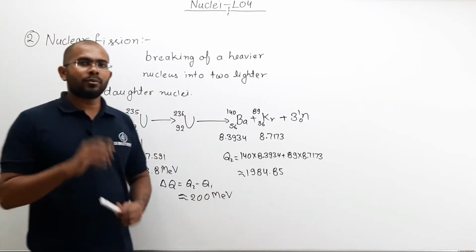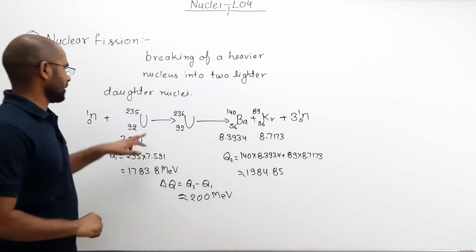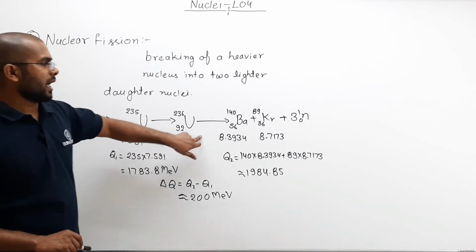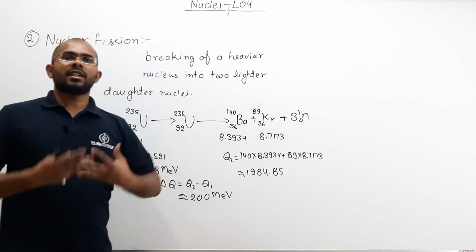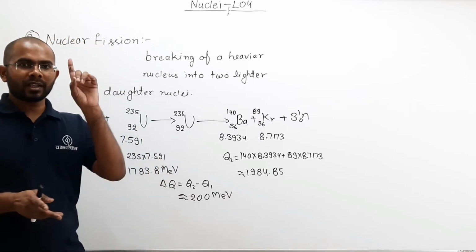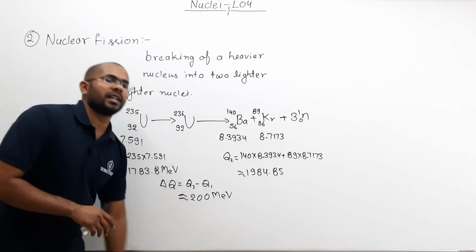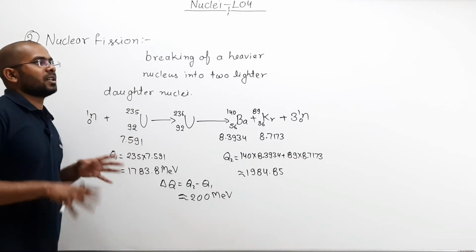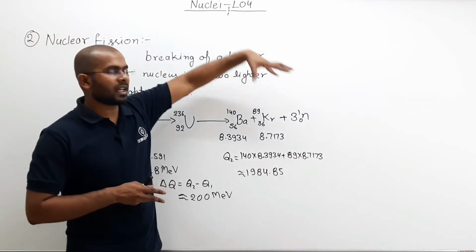So when you break one nucleus of uranium 235 like this, and you get barium and krypton, then how much energy is released? By breaking one nucleus, you gain 200 mega electron volts of energy. That is a very large amount of energy. So here you can see a diagram of how this break happens.